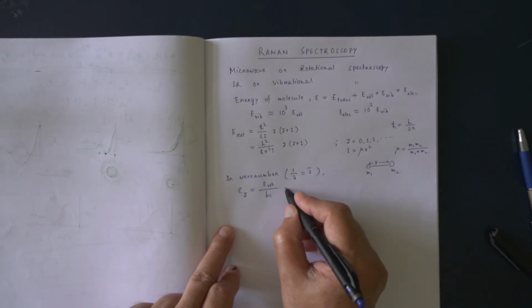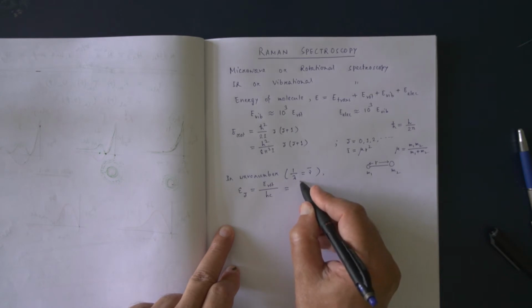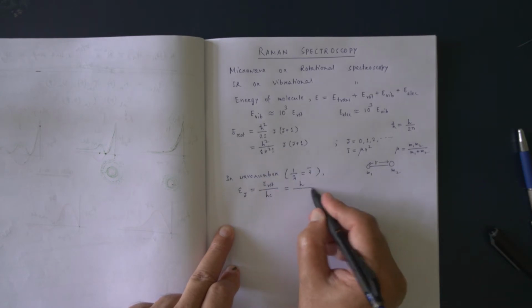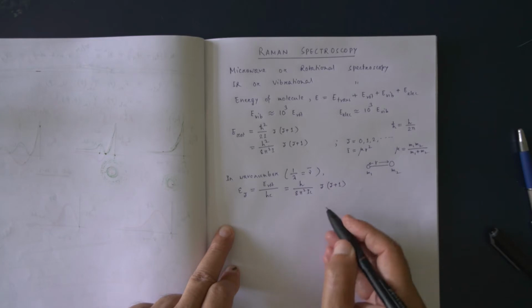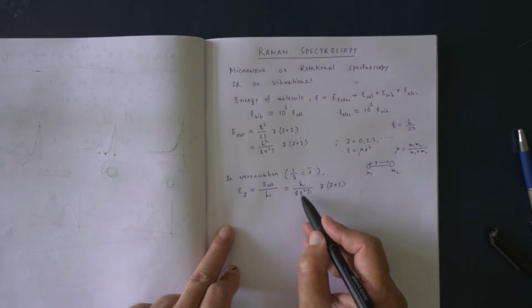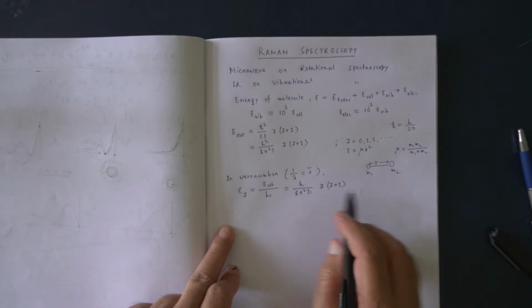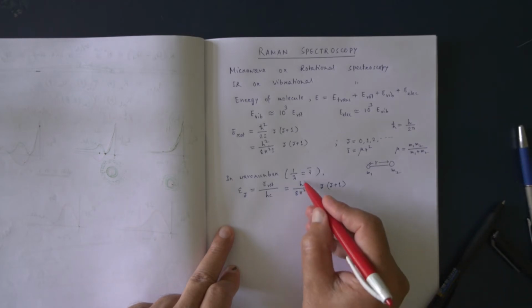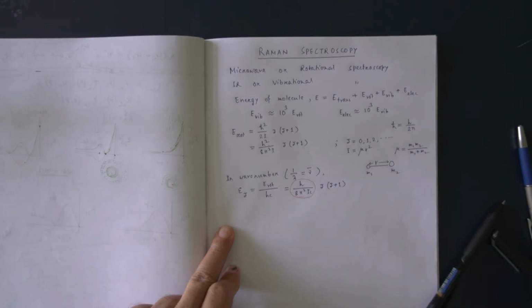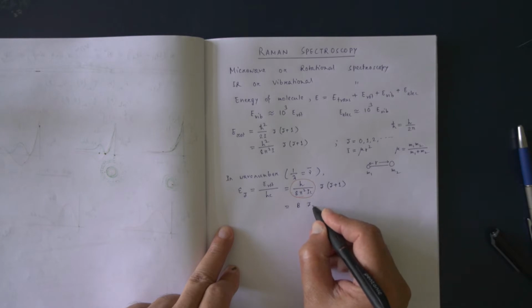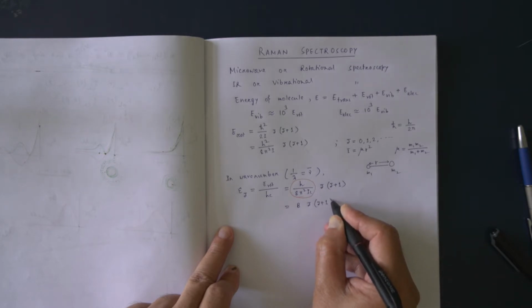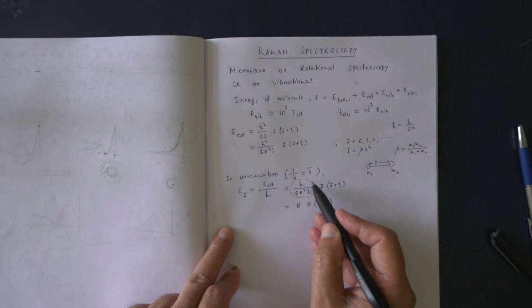And this will be equal to, just simplify, h by 8 pi square I c, j into j plus 1. And h by 8 pi square I c is known as the rotational constant, and we generally write it as B. What is B? B is equal to this.